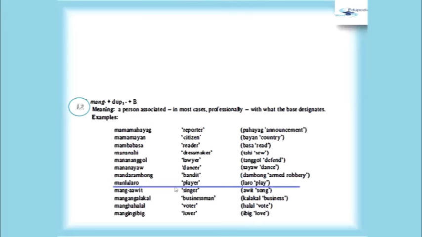Manlalaro, player, laro, play; mang-aawit, singer, awit, song; mangangalakal, businessman, kalakal, business; manghahalal, voter, halal, vote; mangingibig, lover, ibig, love.